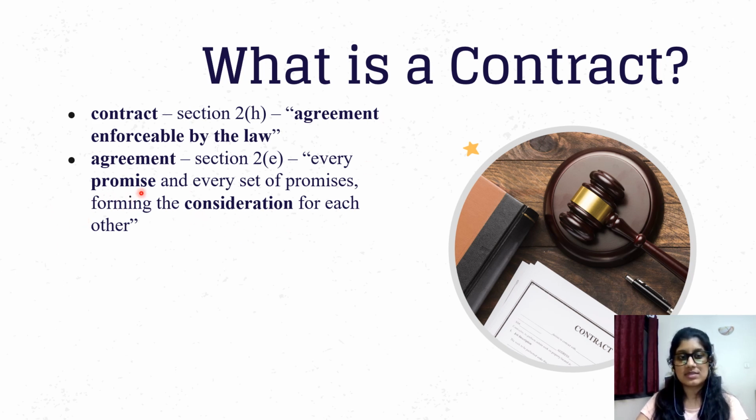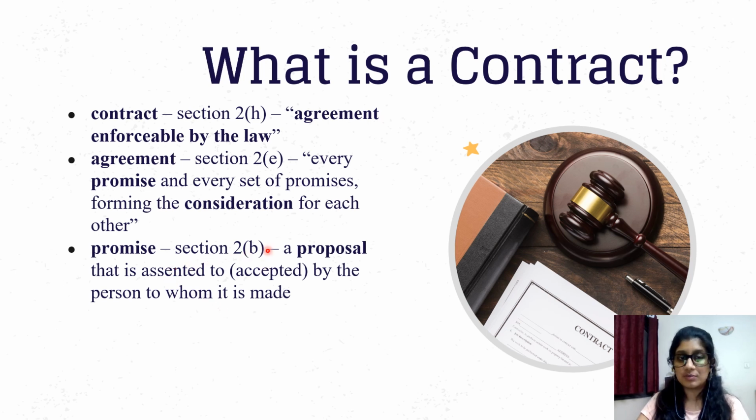So let's look at what promise means. Under Section 2(b), a promise is a proposal that is assented to by the person to whom it is made. Now, a proposal basically means that I'm proposing something to you. For example, if I say I would like to sell you my bike for X amount of money, that is a proposal that I'm making. If you accept the proposal, then it becomes a promise from my side. If you say, yes, I'm ready to buy your bike for X amount of money, that becomes a promise, right? Now that you've assented to it, it's a promise from my side to give it to you.